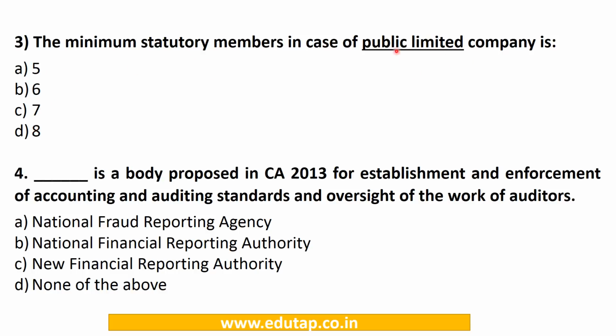The answer is 7. Dash is a body proposed in the Companies Act 2013 for the establishment and enforcement of accounting and auditing standards and oversight of the work of auditors. National Fraud Reporting Agency, National Financial Reporting Authority, New Financial Reporting Authority, or none of the above. So this again has been covered. This is the National Financial Reporting Authority, or NFRA.